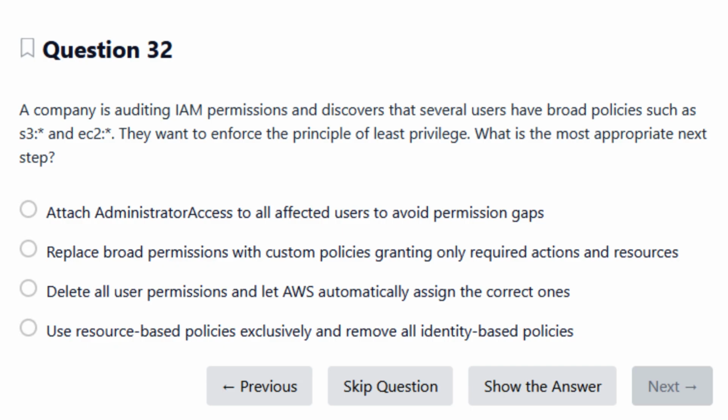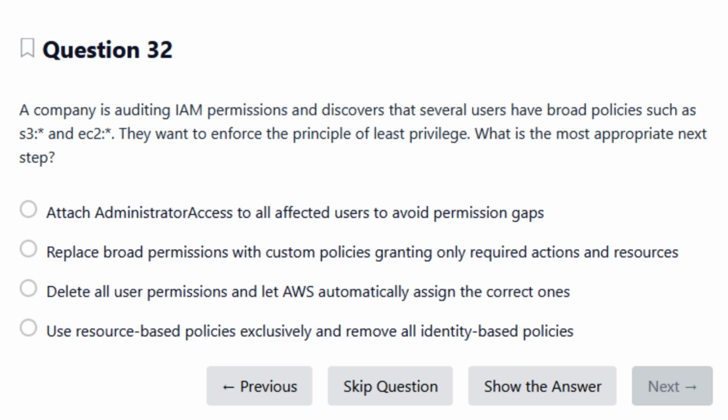All right, so at this point, go ahead and pause the video. Take a moment to read the question carefully and try to answer it on your own. Once you've made your choice, resume the video. Next, I'll walk you through a few clues to help you identify the correct answer. Let's look at the next question together.